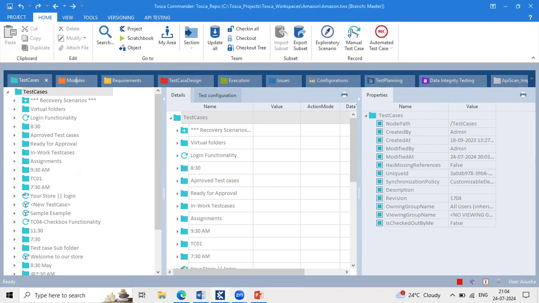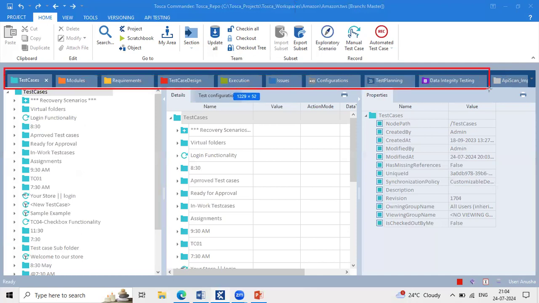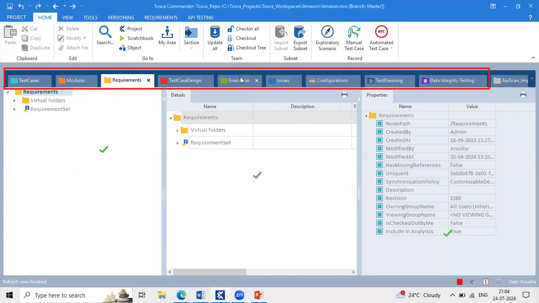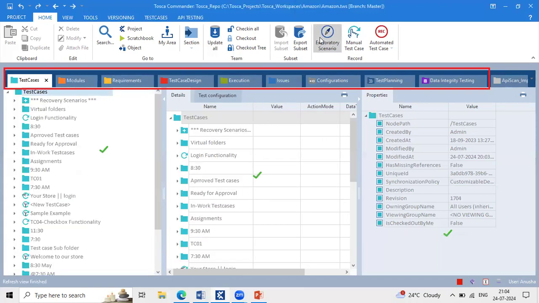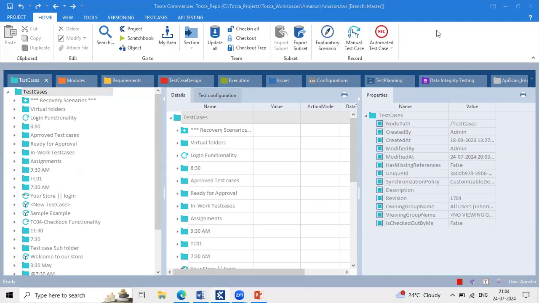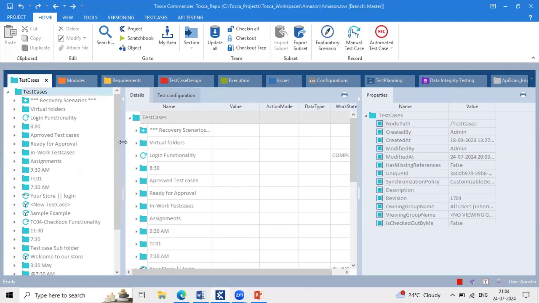What are the phases you see from the MS SQL server and a single user? Are you able to see all the phases here? Yes. And you are able to see the hierarchy pane, detailed view, and properties pane as well, right? Yes. Okay. So it's only from the project creation and joining point of view that we give the connection string. The rest of the things are common for all types of workspaces. And you can see all these features are enabled.